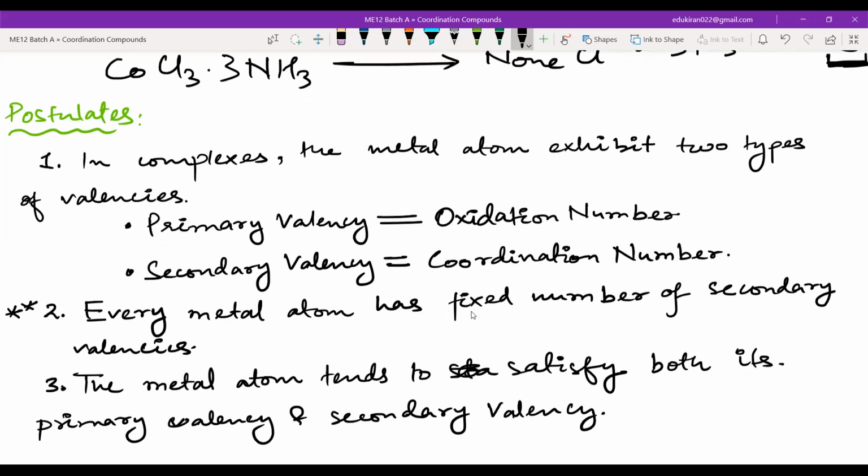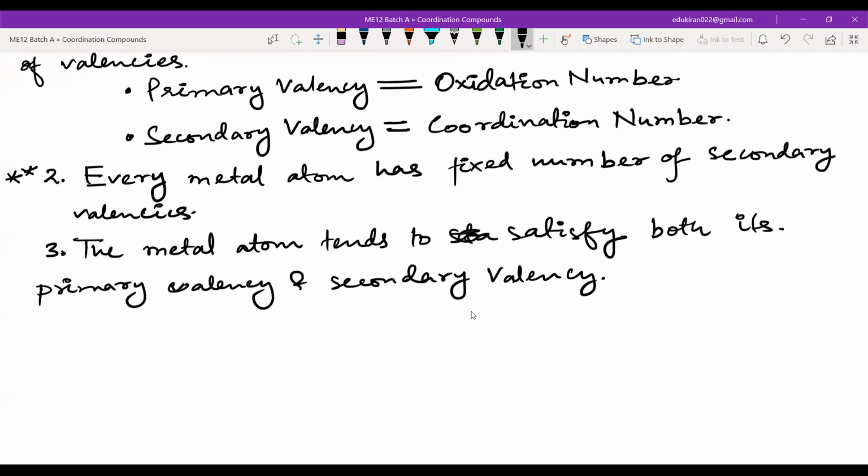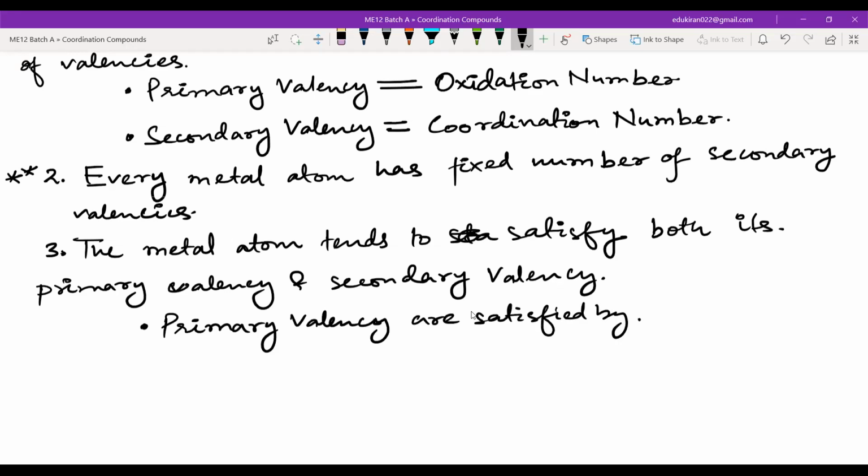So how are we going to satisfy the primary valency and secondary valency? Please write. Primary valencies are satisfied by negative charges, by negative ions. Then you have secondary valency.